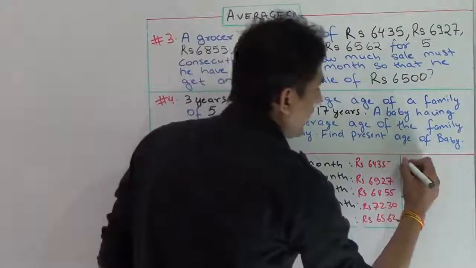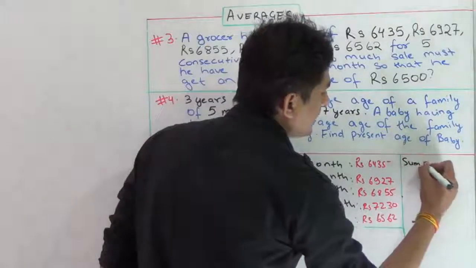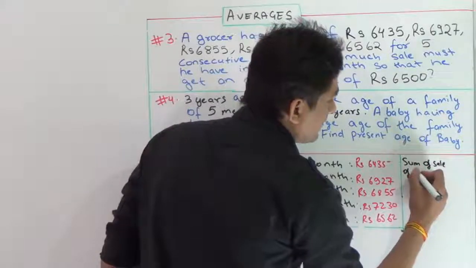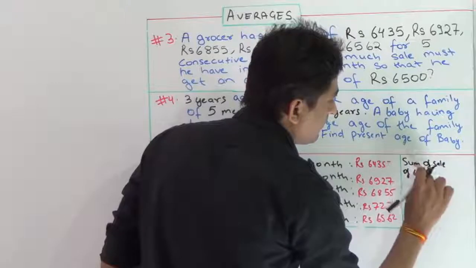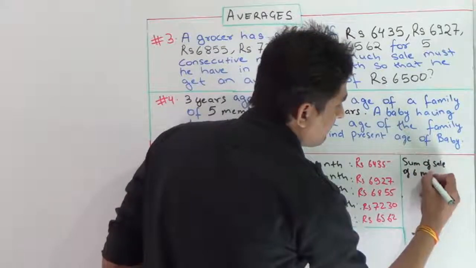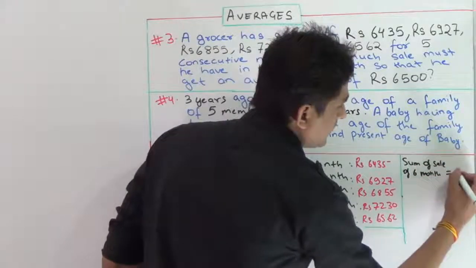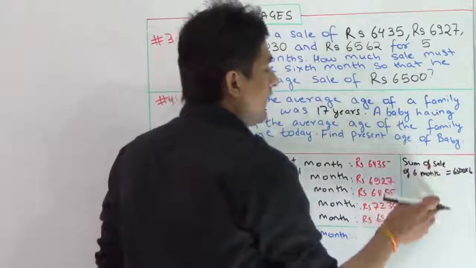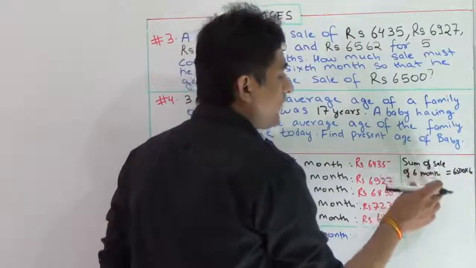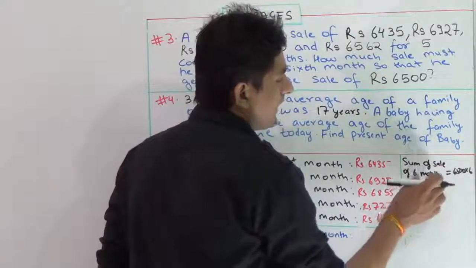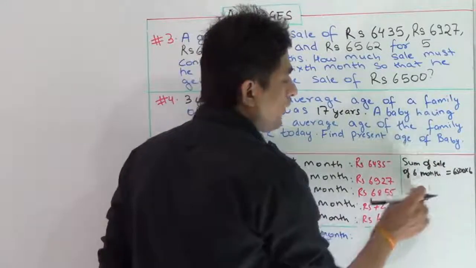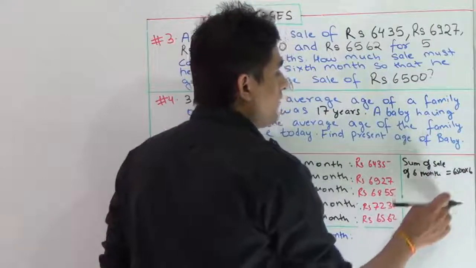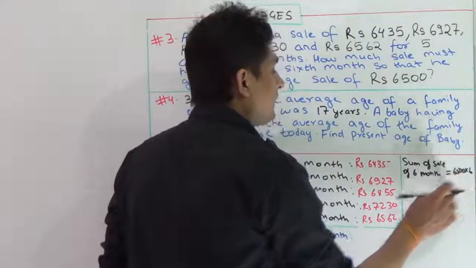So I can write with a simple basic formula: sum of sale of 6 months is equal to 6500 into 6. Because if I had calculated the average, I would have written it like this: sum of sale of 6 months upon 6, because 6 is the total number of observations, and here the average is 6500 rupees.